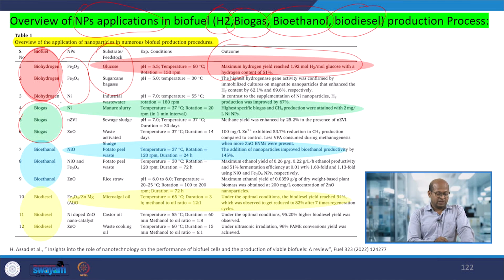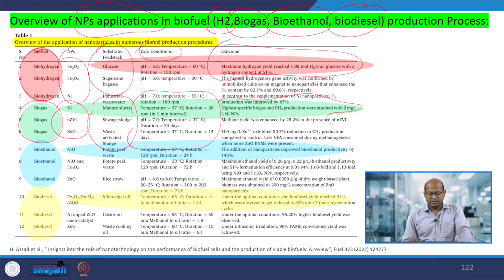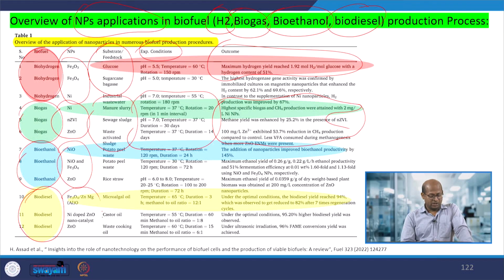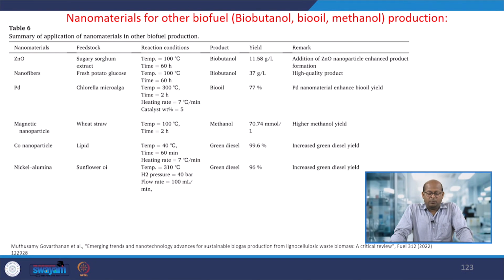Similarly for biogas, these are the nanomaterials we can use, these are the source or substrate feedstocks we can use, and these are the experimental conditions we have to maintain for this particular process, and then we can enhance biogas production. Similarly for bioethanol, these are the different nanomaterials we can use, and we can enhance the bioethanol production rates. Similarly for biodiesel also, these are the different nanomaterials or nanoparticles we can use with specific substrates, and these are the working and experimental conditions, and under these conditions we can enhance the yield of biofuel production.